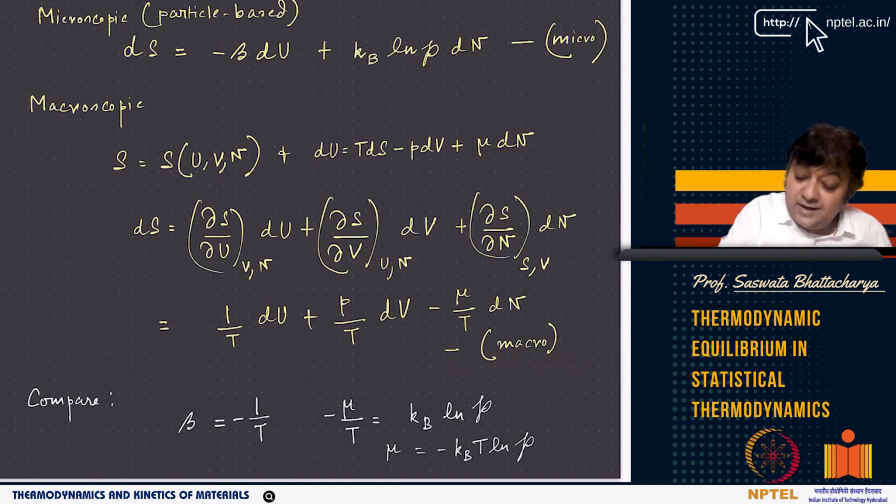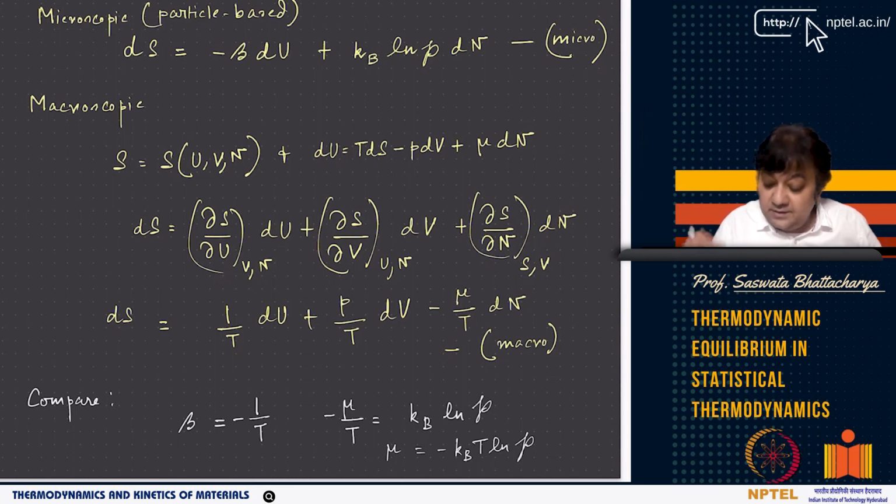Now if you compare the microscopic and the macroscopic forms of the fundamental equation, where this is also dS, the same dS for an isolated system, you can see that minus beta is 1 by T, or beta equals minus 1 by T. And minus mu by T is kB ln P, kB times the logarithm of the partition function. So mu is nothing but minus kB T ln P.